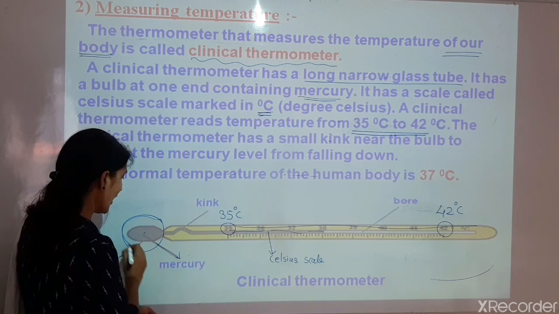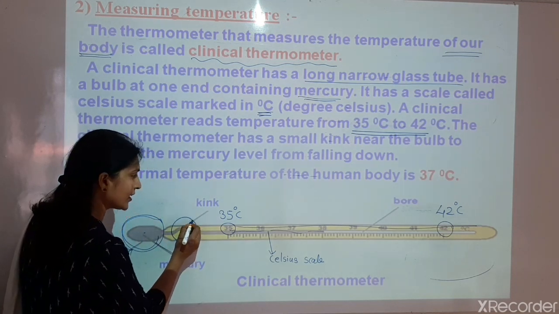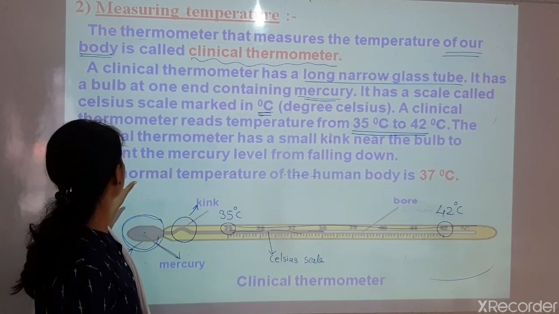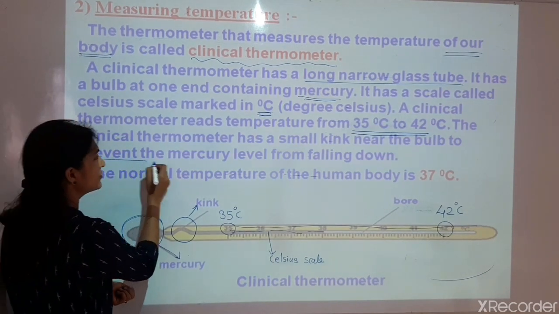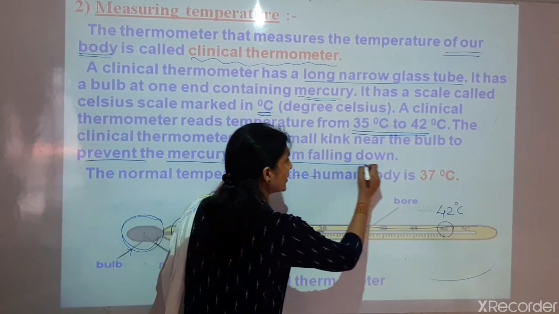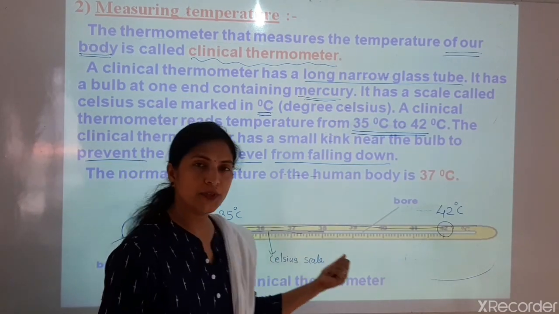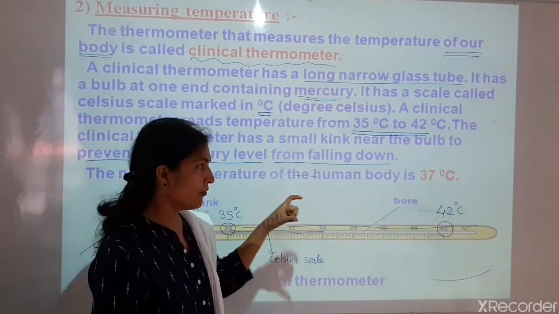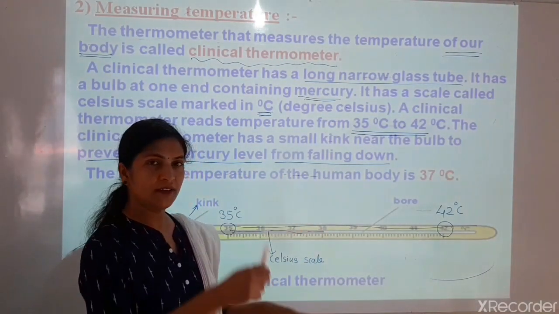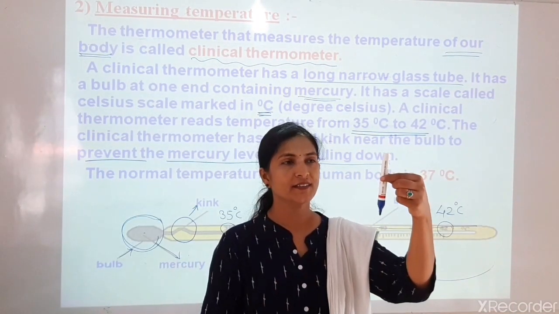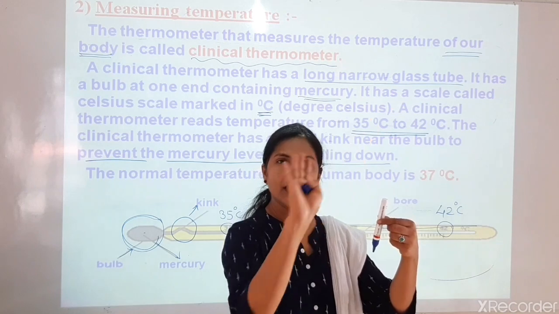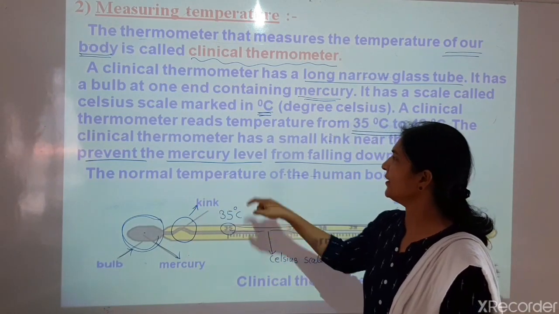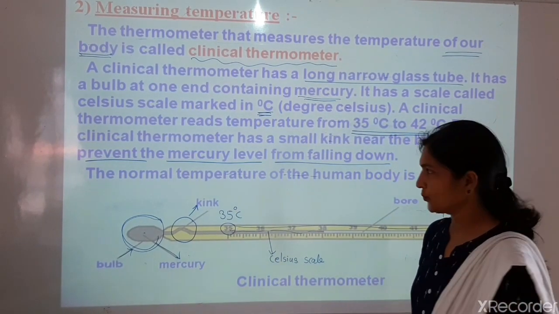So here is a bulb, and near the bulb this is a small kink. This is the small kink, and the use of the kink is here. This kink prevents mercury level from falling down. So when we keep this thermometer under our armpit, then after measuring the temperature, when we take this thermometer in front of our eyes, then when we hold it straight, then the mercury level which is raised, it cannot fall down immediately. So because of this kink, this kink prevents mercury level from falling down.